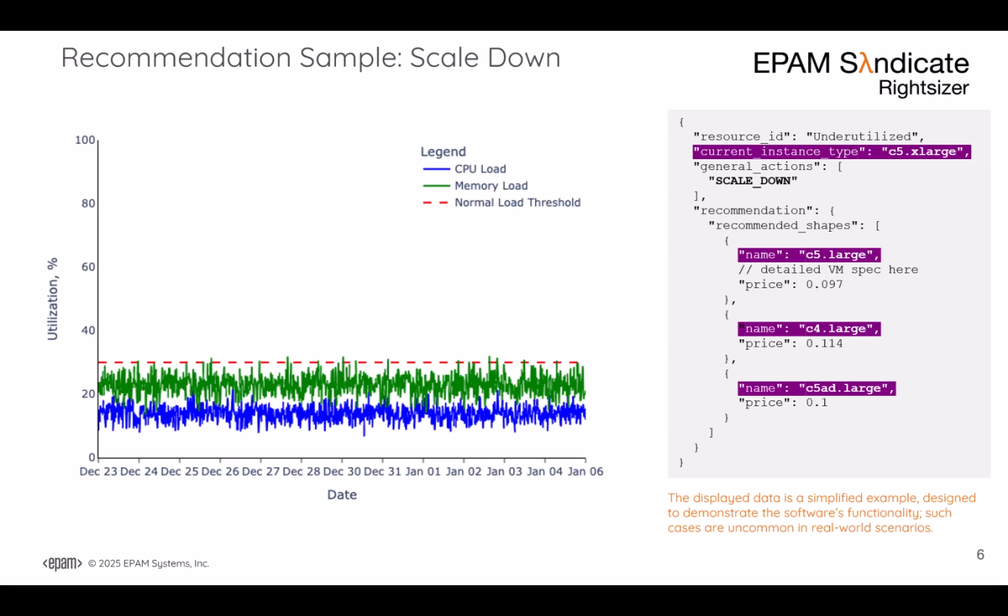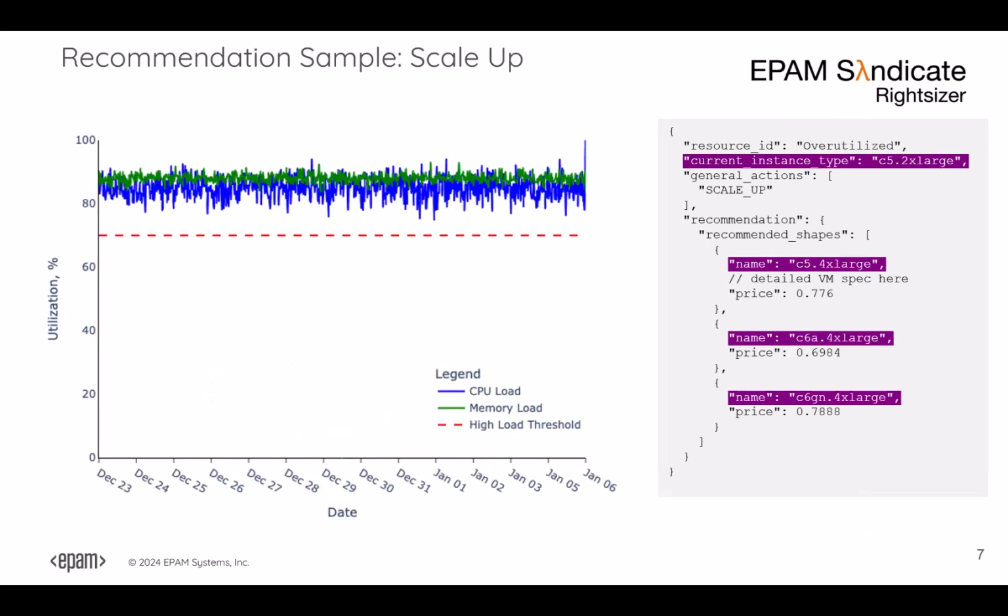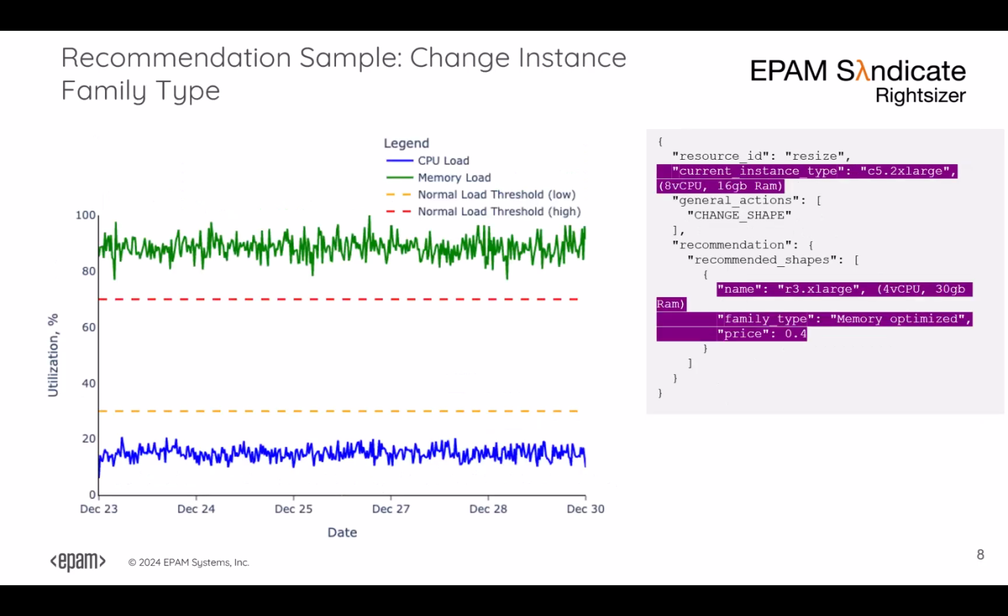Thus, if the CPU and memory load are lower than an expected normal threshold, but both fit the instance family purpose, scaling down is suggested. Vice versa, if they are above the high load threshold, scaling up is suggested. This may increase the cost, but will also improve the performance. There are also situations when the instance family type and utilization patterns do not match. For example, there is a compute-optimized instance with a high memory and low CPU load. In such a case, the recommendation would be to change the family and take the type with the proper CPU and RAM configuration.